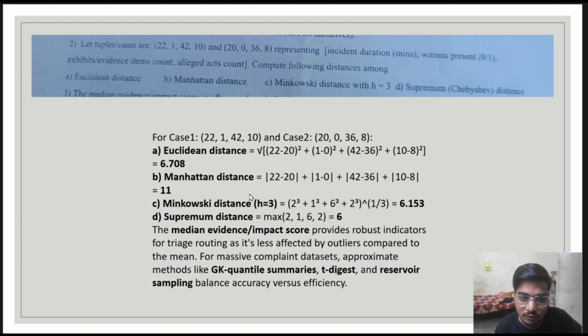Manhattan distance can be calculated by taking the difference of each of the elements in the tuple and then adding the absolute value of each difference, which will give us 11 as the answer.